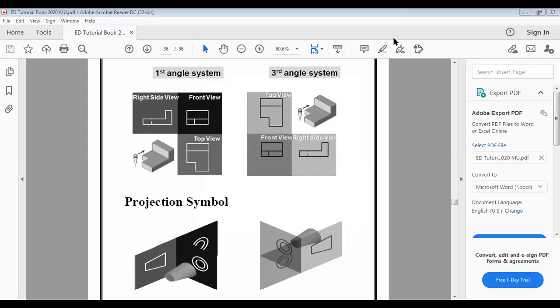I am telling you, next turn we will see some problems so that when you practice them, you can understand more about how the first angle and third angle projection methods differ, and how we make the first angle front view, top view and side view with respect to this particular problem. So we will practice it in the lab also, with A batch, and in the next term, that is next week, we will practice it in the class also. I have already shared the material in the e-content of the Marwadi login, so you can download it and study it. And if you have any query, you can personally call me.